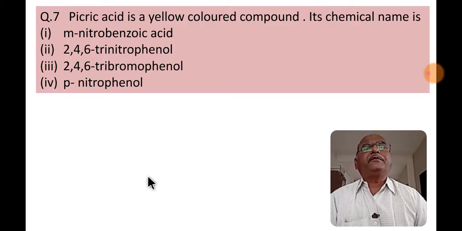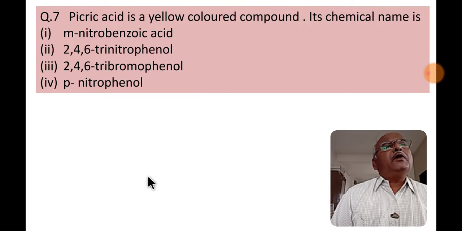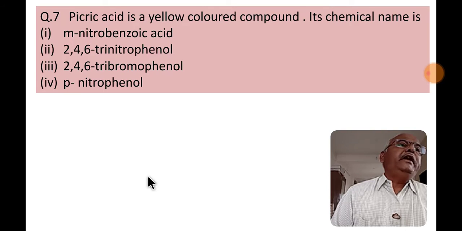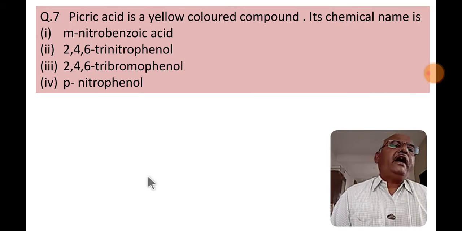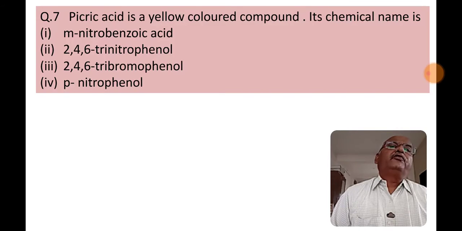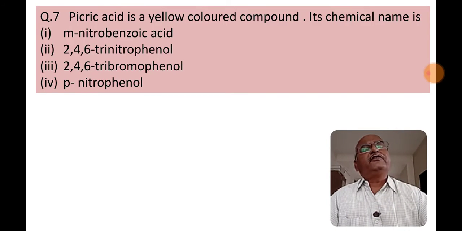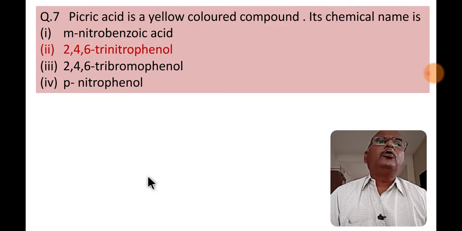Question number 7. Picric acid is a yellow colored compound. Its chemical name is. Again, very simple, straightforward question. Phenol on nitration gives 2,4,6-trinitrophenol, which is known as picric acid. So the second option. Check your answer. Option number 2, 2,4,6-trinitrophenol.